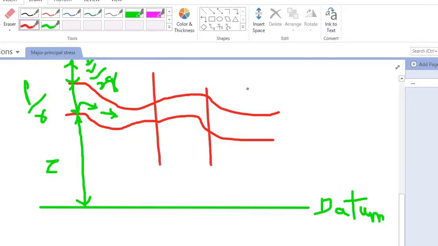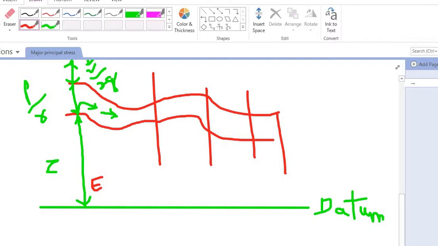Suppose here, here, here, at any section this energy E remains constant in all the sections. This is actually Bernoulli's theorem. I think now it will be very clear to you.